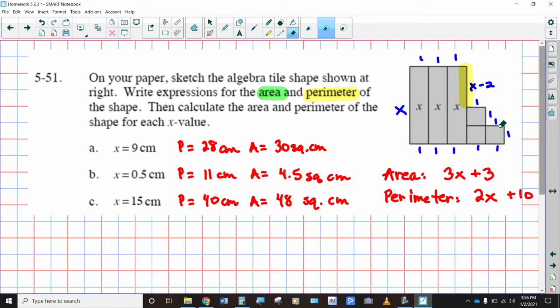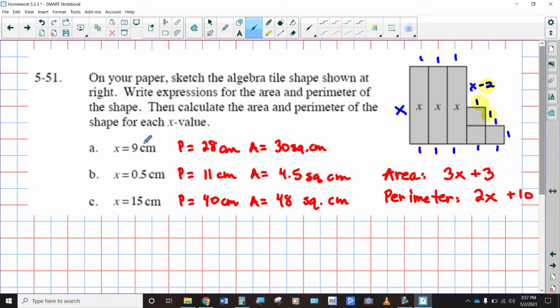And this is 1, 1, 1, 1, 1, 1, 1, 1, 1. So by the time we finish all of this, we got 2 X's. And you got 1, 2, 3, minus 2 is 1, 3, 4, 5, 6, 7, 8, 9, 10. Wait, hold on for a second. Let's take these 2 and those 2 out of there. So that means you got 1, 2, 3, 4, 5, 6, 7, 8, 9, 10. That's right. So 2x plus 10 represents the perimeter, and the area is pretty straightforward. You got 3 x's and 3 single unit tiles, so 3x plus 3.